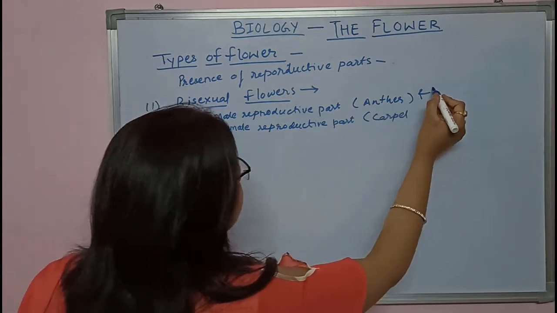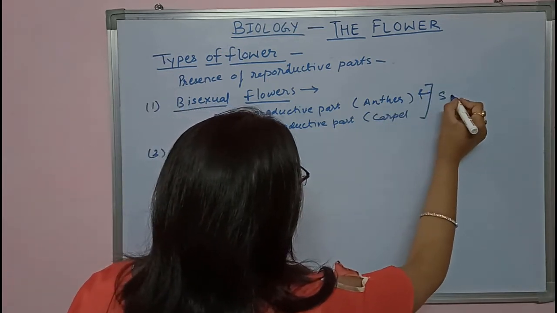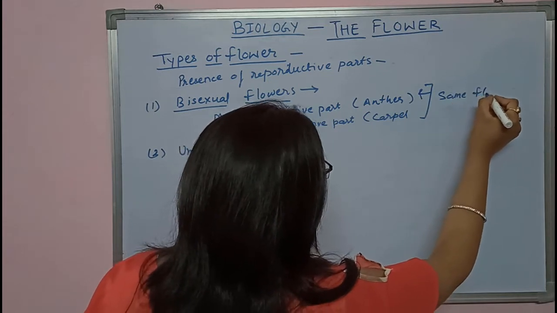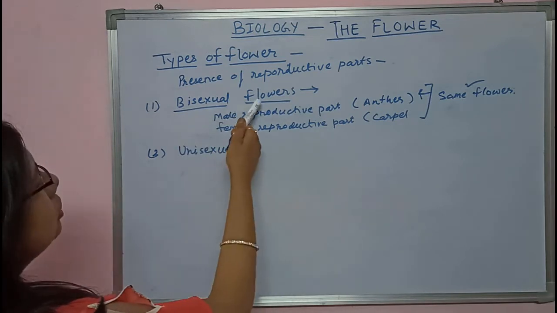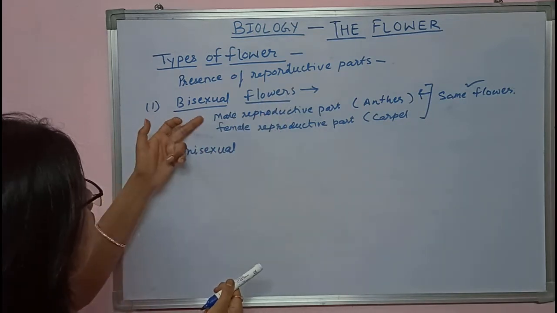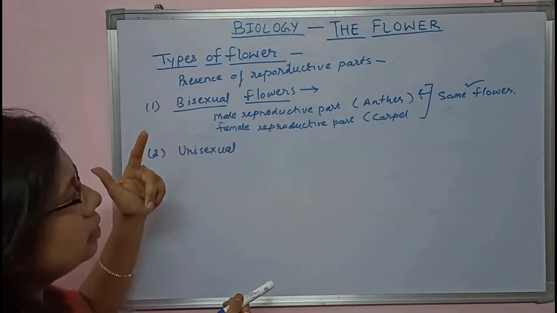Both are present in the same flower. These types of flowers are called bisexual flowers, having both types of reproductive parts in the same flower.